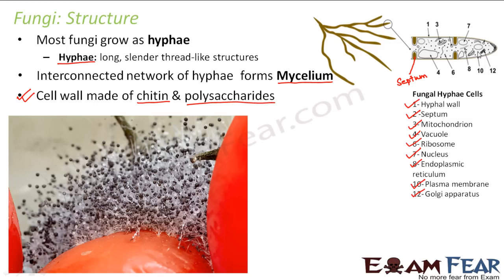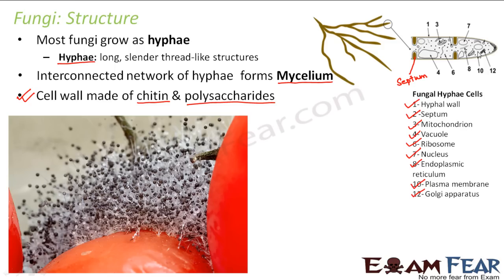So basically, when we say hyphae, they look like long thread-like structures, but even internally they have all the cell components, and the hyphae is divided into compartments by cross walls, and those walls are known as septum. But it is not necessary that septa will always be present inside the hyphae of all types of fungi.